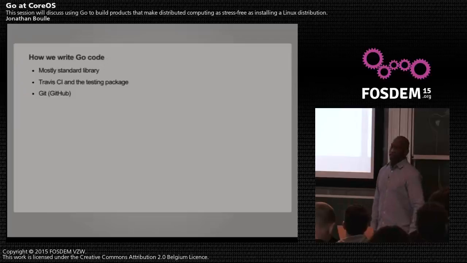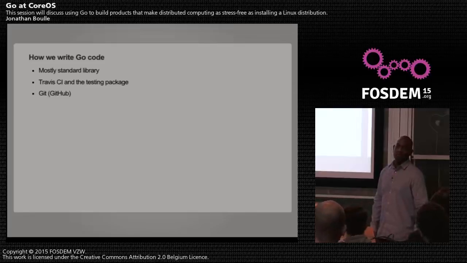So today I'm going to talk about a couple of our key projects and a little bit about how we write Go code. The good thing at CoreOS is that all of our code base started in Go. We do a little bit of C and C++ on the operating system side, but every single other project is written in Go. There's no debate, no choice, no meetings. It's going to be in Go whether you like it or not. And any features that are missing, we try to contribute to the standard lib or some other Go package.